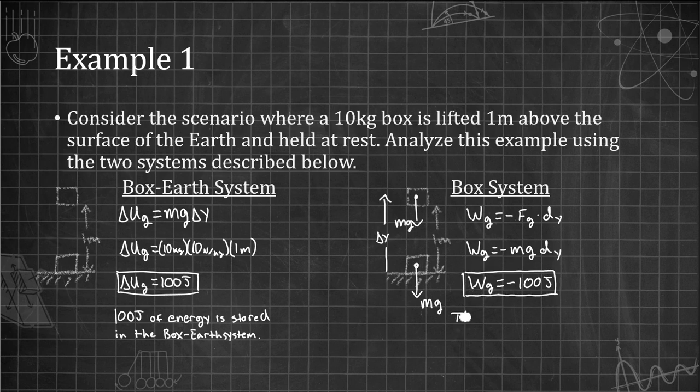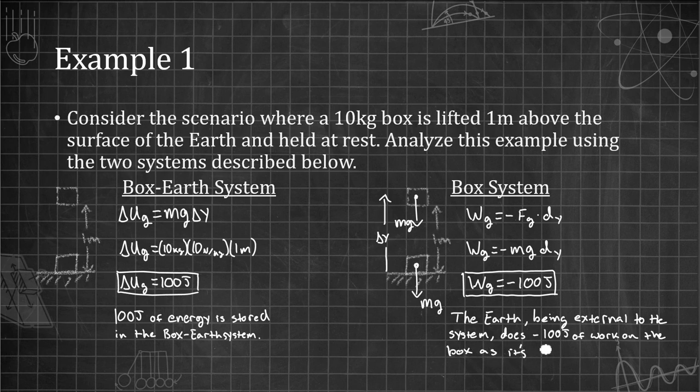And remember that conservative forces doing negative work is potential energy. But if we do not include the agent of that conservative force, we can't really call it potential energy in the system. We can only call it external work done by the force of gravity. And so when we calculate this, we get that the external work done by gravity is negative 100 joules. So it's the same magnitude as the potential energy stored when we calculated the box Earth system's gravitational potential energy.